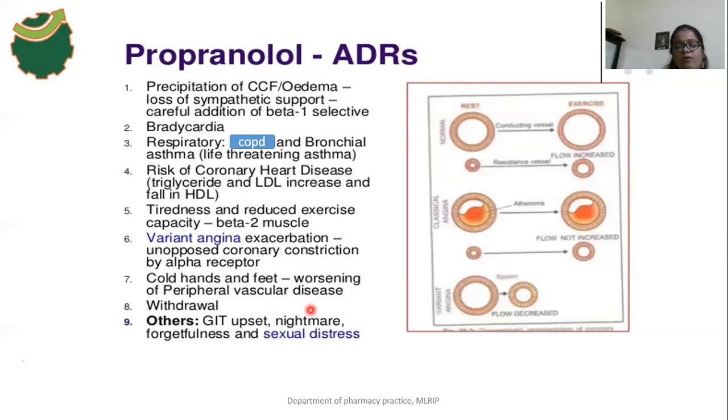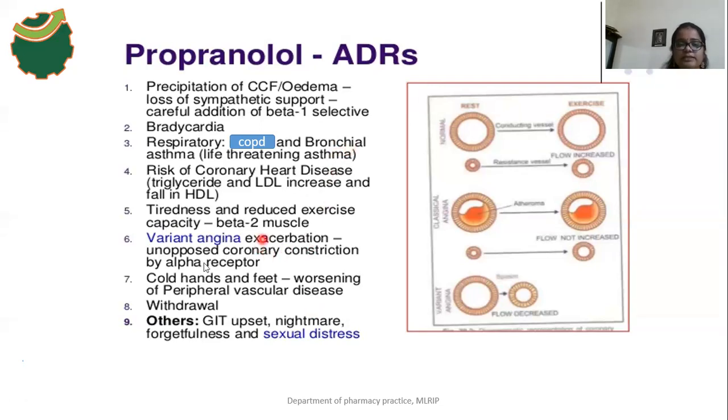The drug should be contraindicated in partial and complete heart block. If it is used in partial heart block, cardiac arrest will occur. So propranolol is contraindicated in partial or complete atrioventricular block, and also in persons who are suffering with asthma or COPD, because the severity of that disease increases. In some cases death will also occur.